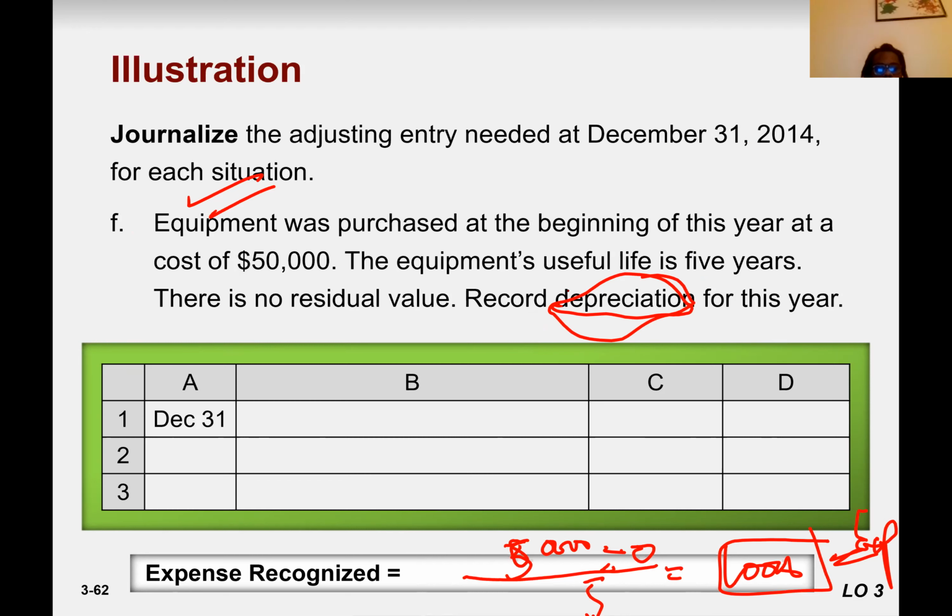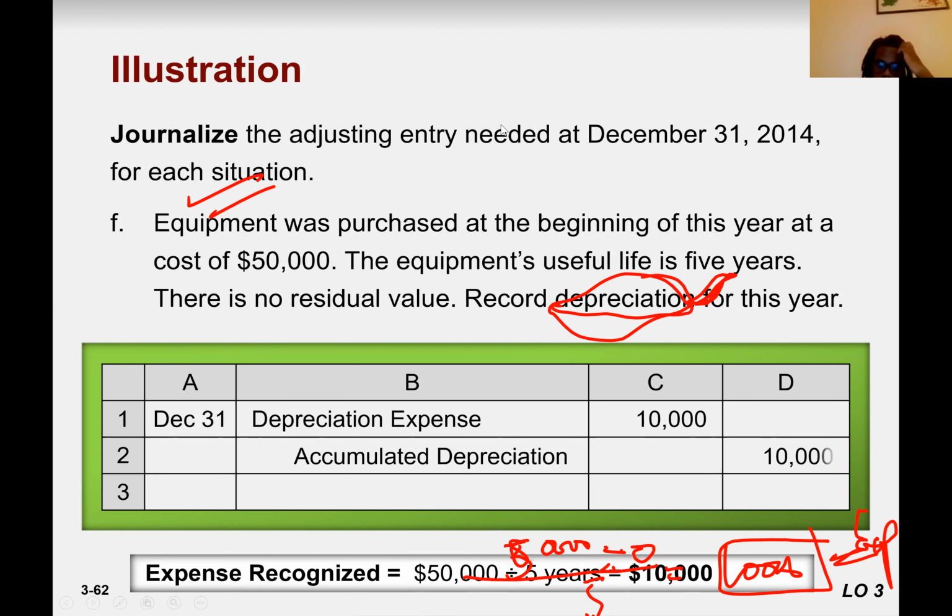This is just a specific exception for fixed assets: how we record it, we create accumulated depreciation, which is a contra account. It means if the value of accumulated depreciation rises, it's opposite to the asset. Asset rises, debit. Accumulated depreciation rises, credit, because this is the opposite of that one. So the entry would be depreciation expense to accumulated depreciation.